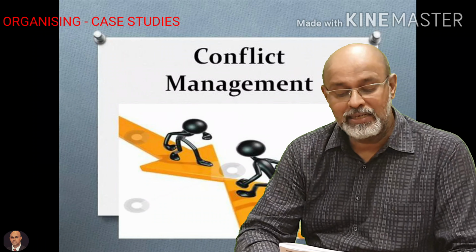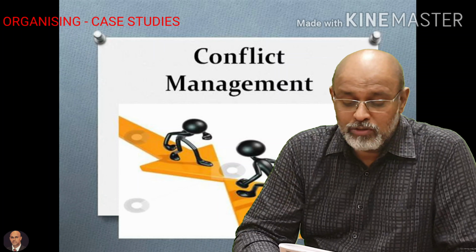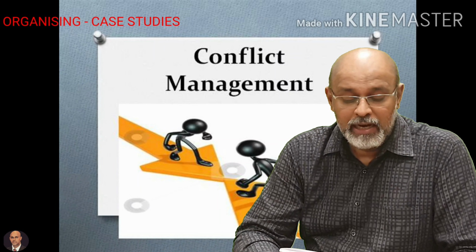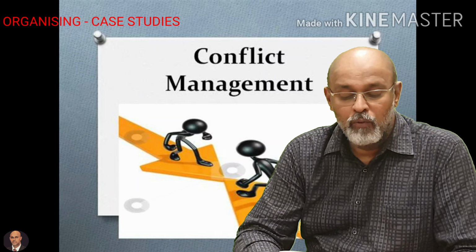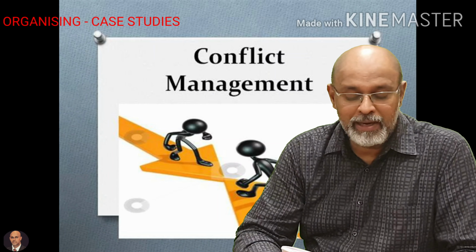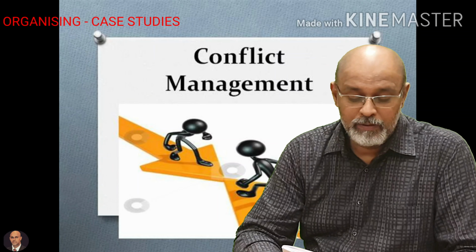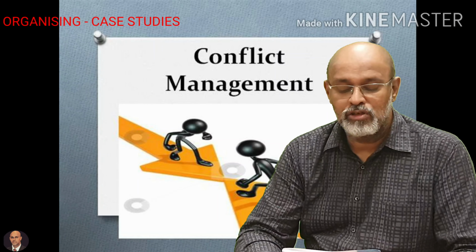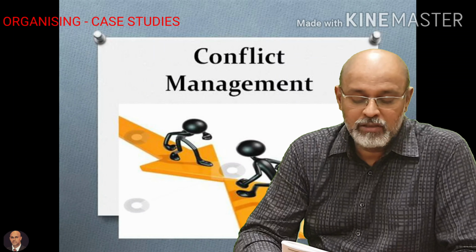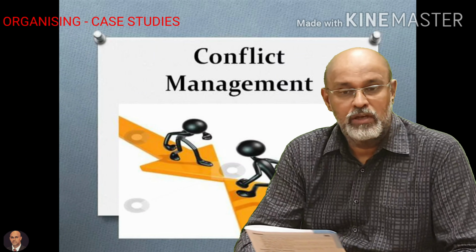The next case study tells: it has been decided to start production of air conditioners and water purifiers. A separate division will be set up for each product. The water purifier division will be headed by a female officer. Which type of organizational structure would be suitable for this company? And of course you have to give the reasons.